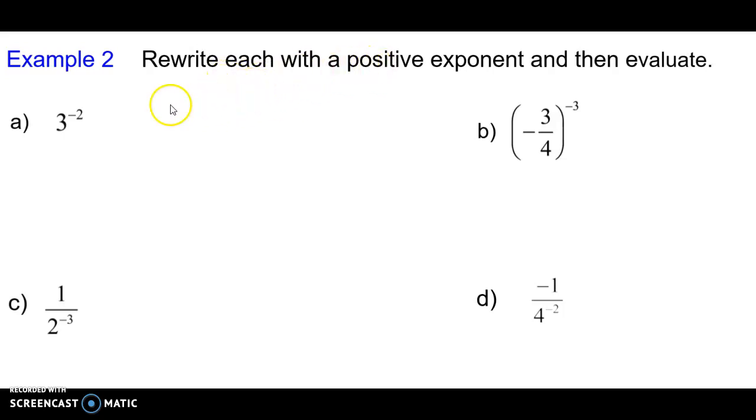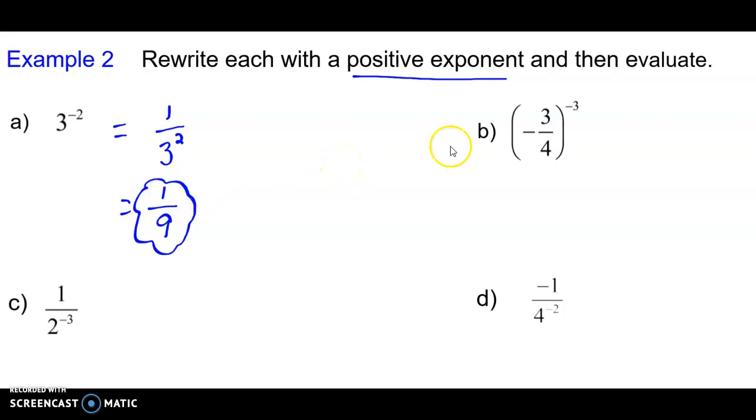For example 2, we're going to take each expression and rewrite it with a positive exponent. So for our first question, we've got 3 to the negative 2. That's our first rule. We're going to rewrite that as 1 over, keep our base the same, make our exponent positive. This is rewritten with a positive exponent. That's question number 1. Question number 2 is to evaluate. Well, 3 to the power of 2 will be 9, so my expression now will be 1 over 9.